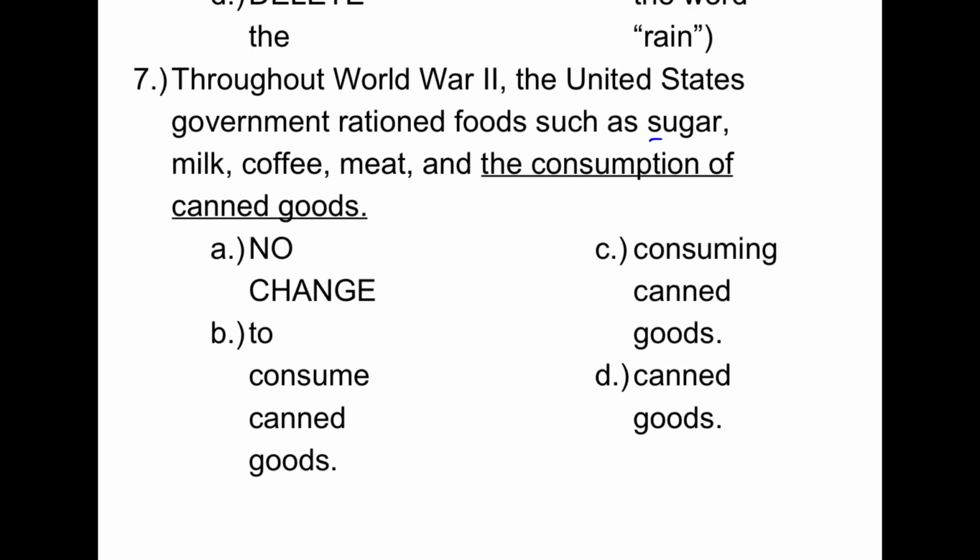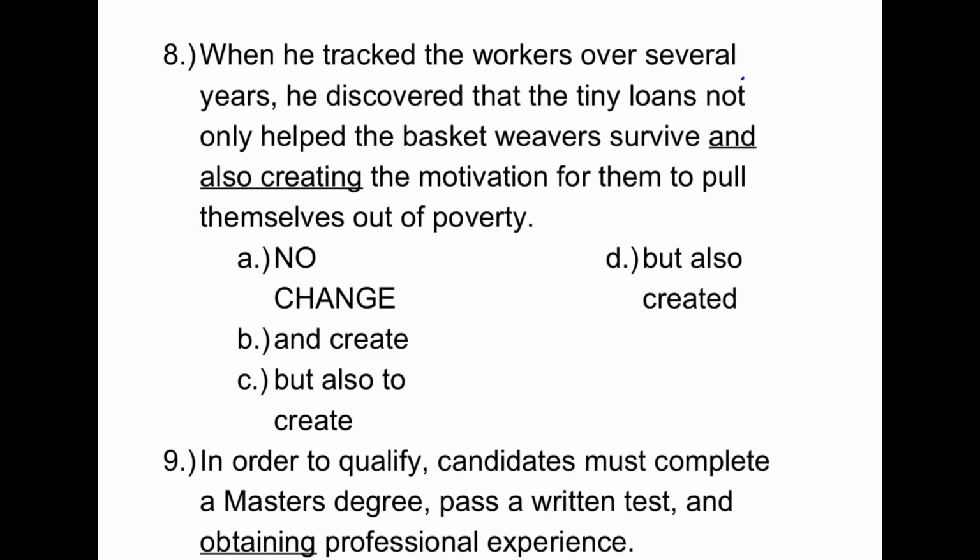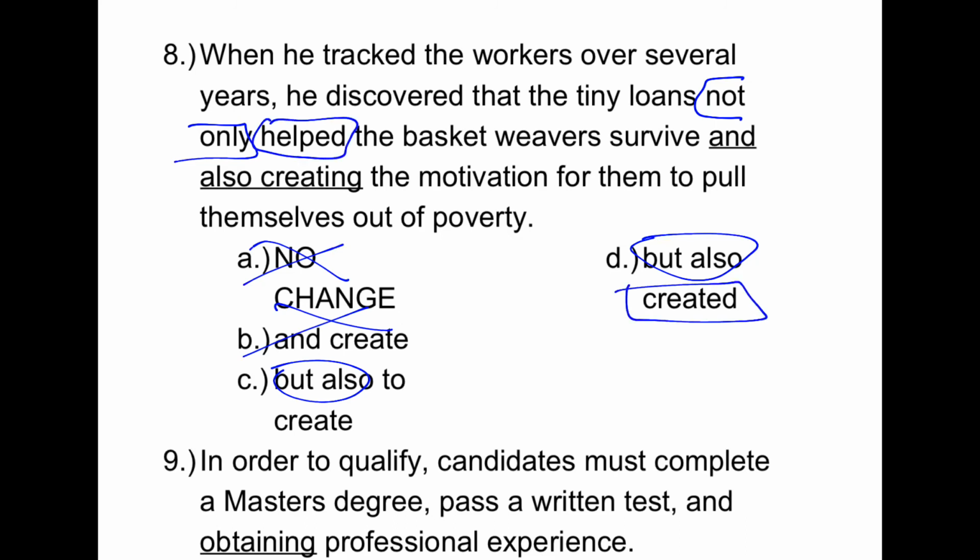Notice we have things like sugar, milk, coffee, meat, and canned goods. Those are all nouns, so we should keep the same format as the others. Watch out for correlative conjunctions like not only, but also. So that would tell us it can't be A or B. And then we're going to match helped to created. We don't want the to there. That's why D was the best choice.